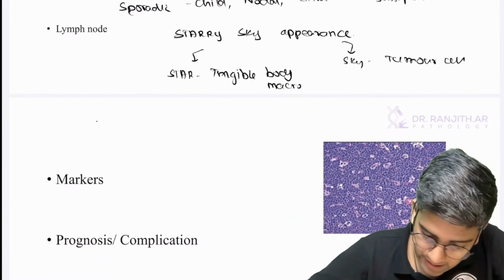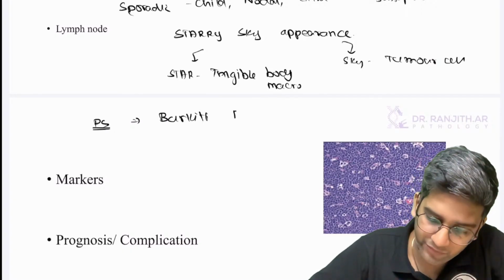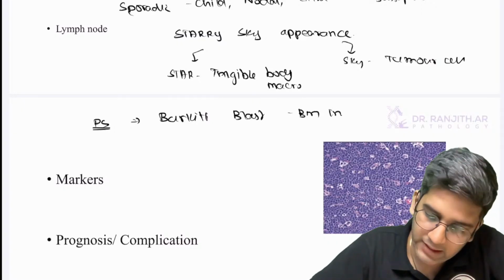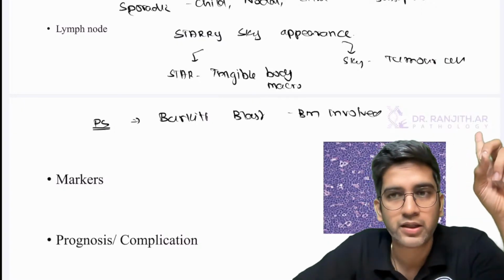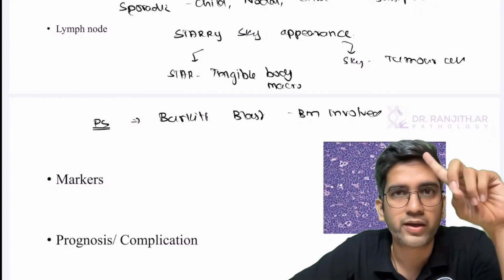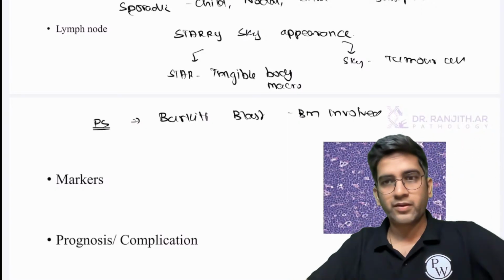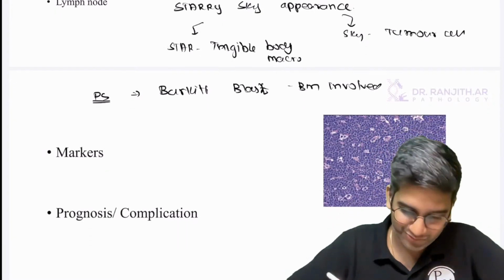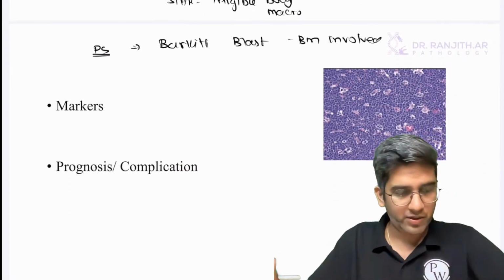Fine. Peripheral smear can have Burkitt's blast if there is bone marrow involvement. This indicates the bone marrow is involved. And we already read how a Burkitt's blast will look. It looks like your L3 blast. Fine. You have to forget, Rishank. If you remember everything, it's not good for you. Forgetting and rereading and memorizing is what makes you perfect.